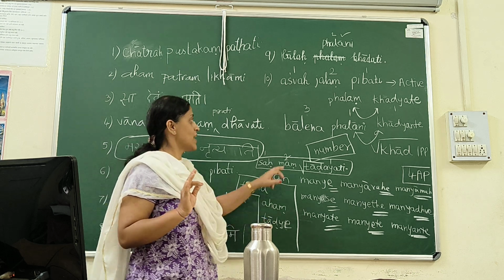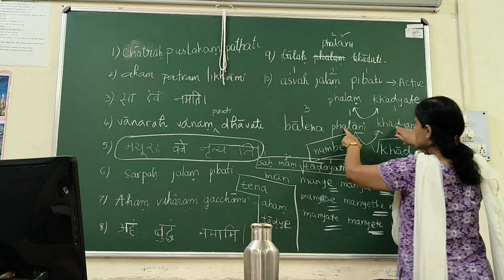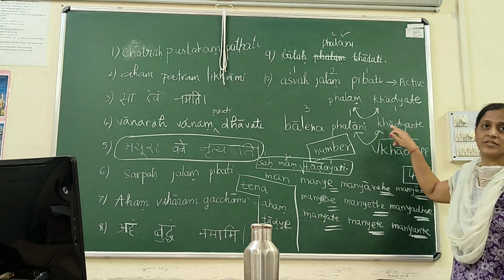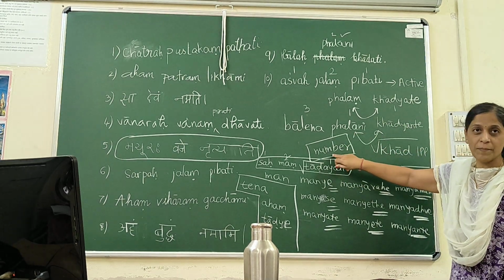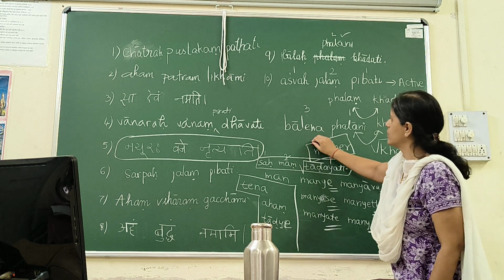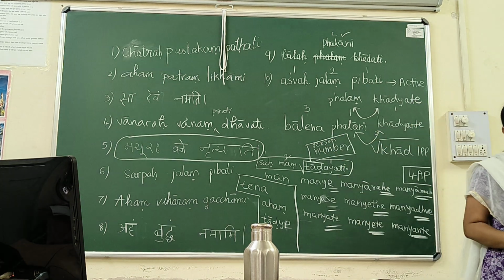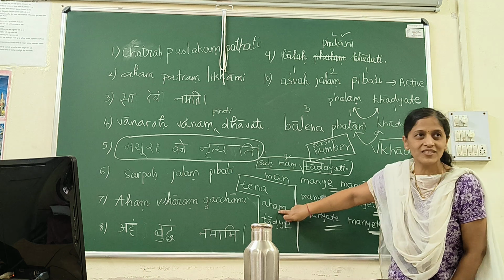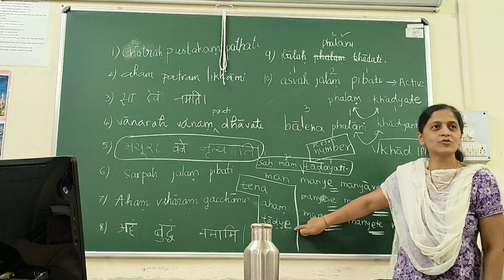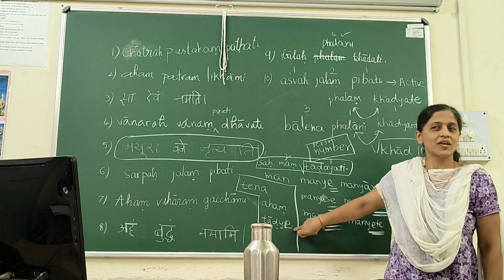Now we have understood that between verb and object there is not only a number relation, but there is also a person relation. Because the moment I have first person, my verb is also in first person.